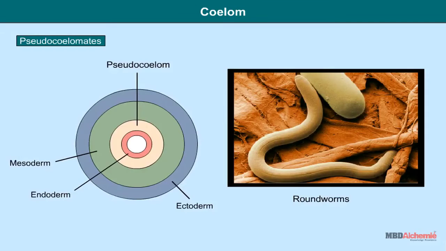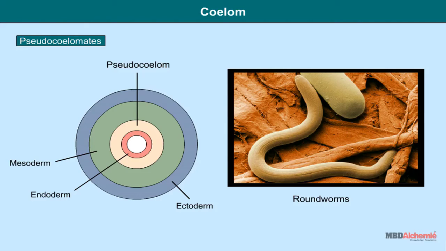Pseudocoelomates. In these animals, coelom is present but is not lined by mesoderm, thus it is called pseudocoel or false coelom, so they are called pseudocoelomates. Mesodermal pouches are present between ectoderm and endoderm.